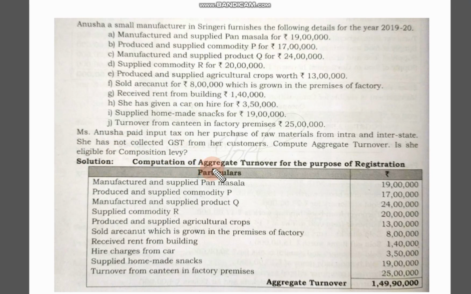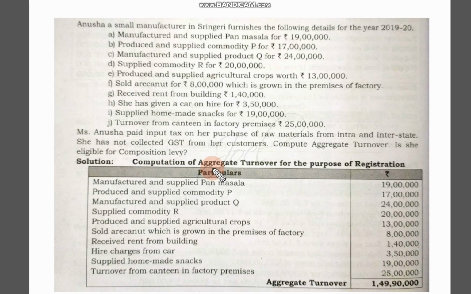Already we know what we have to do in case of aggregate turnover. Almost all items will come, except taxes, branch transfers and so on. Now we'll use the same technique to calculate aggregate turnover, and we have to find out whether they are eligible for the composition levy scheme.